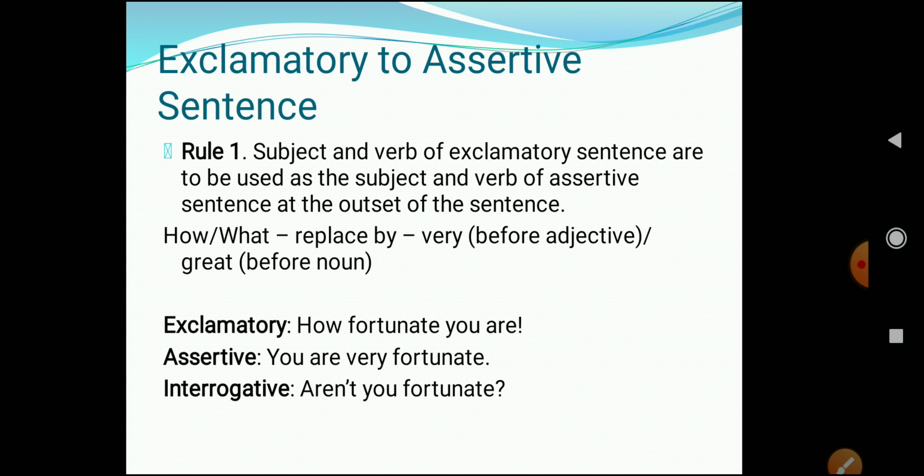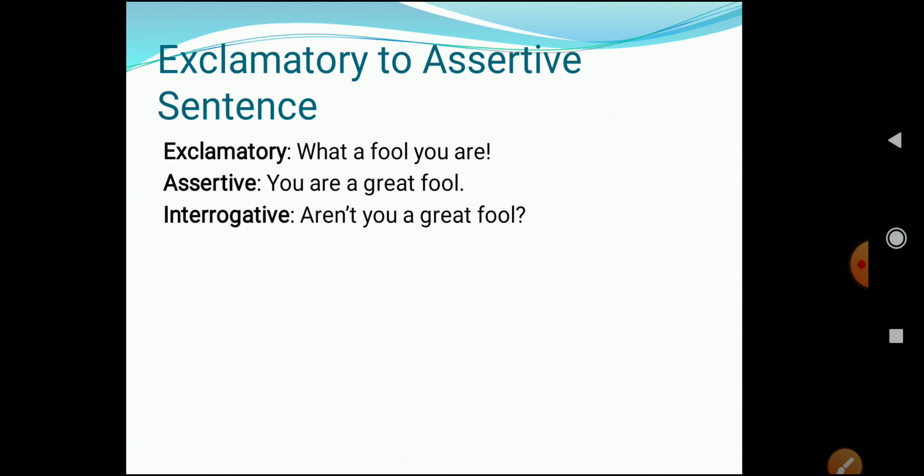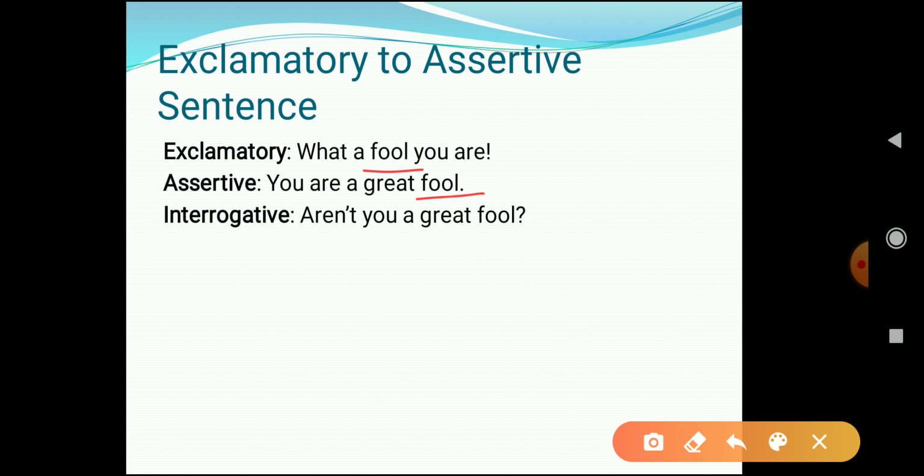Let's look at another sentence. What a fool you are. Again what we have to do? Again we have to just identify the subject and the helping verb, which is you and are. And then we have to place it at the beginning of our assertive sentence. So we have just placed you are over there, and then we have to understand what this fool is. Adjective or noun? This is a noun, right? So before the word fool we have used the word great.